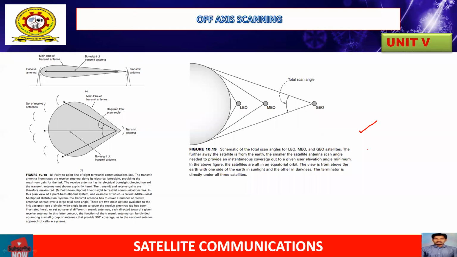So we have a transmitting antenna and multiple receivers are available. So we have to estimate the main lobe of this transmitting antenna, which is used to cover all the receivers with the required total scan angle. The straight view from the transmit antenna is called the bore sight.